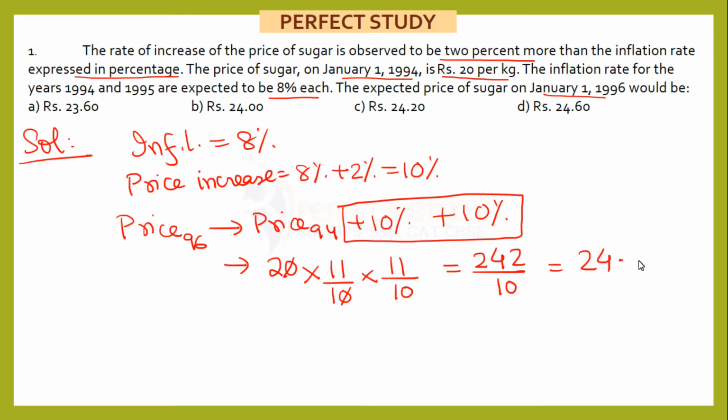Answer is 24.20. That is your option number C. Very simple question. In exam you are not supposed to write so much. I have written here everything in detail just for the sake of explanation. Next one.